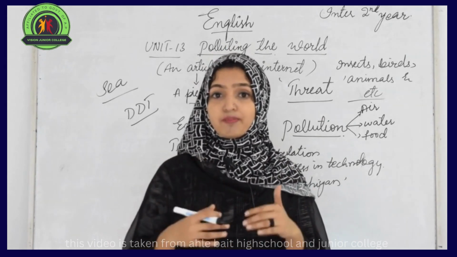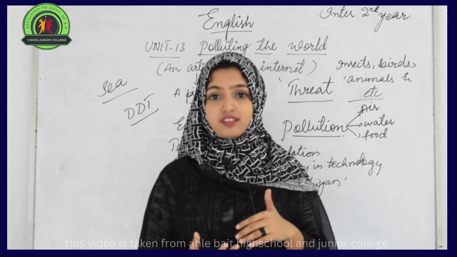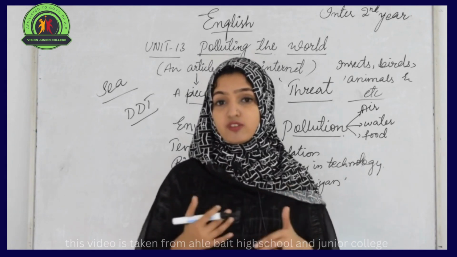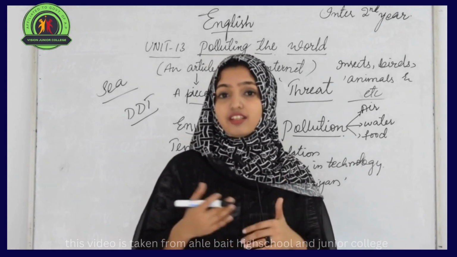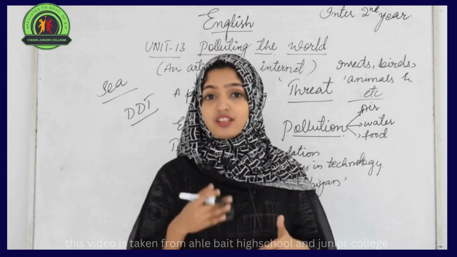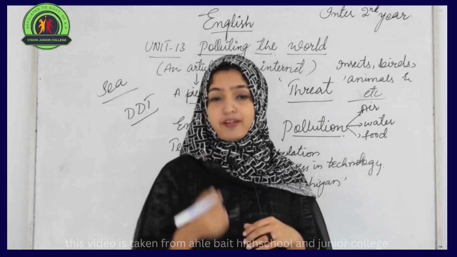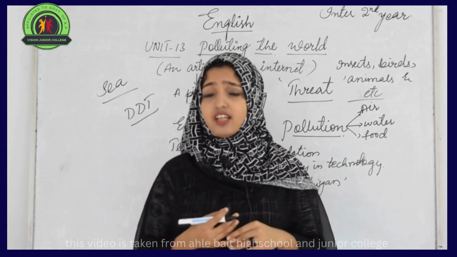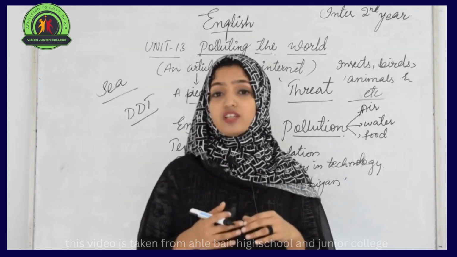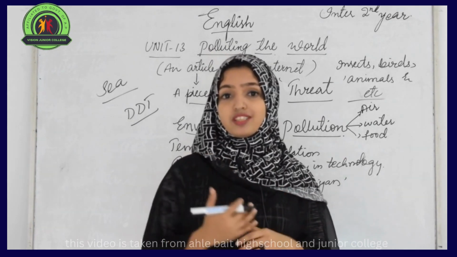Like we have to plant different trees at different times. We have to plant n number of trees, and we have to start keeping our environment and our surroundings clean. Industries should stop disposing the waste materials in the water bodies. In agricultural fields, they should avoid spraying of insecticides and pesticides. So all these measures, if we really try to follow, then only we can protect our environment and keep it safe for our future generations.